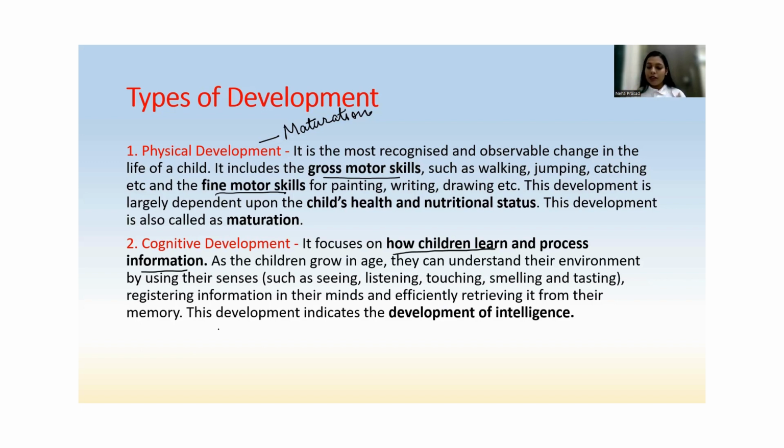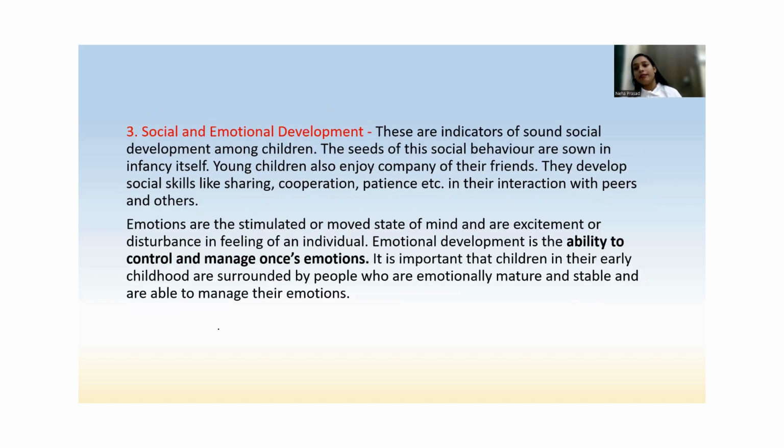Yes or no? So, through our senses, we extract information, we learn, and we process information. Yes or no? So this development, cognitive development, also indicates the development of intelligence. If the child is more intelligent, uses his senses better, then he will be able to grab more information and process it better. Okay? So which ones have we studied so far? We learnt about physical development, then we learnt about cognitive development. Now let's move on to the third development, that is social and emotional development.